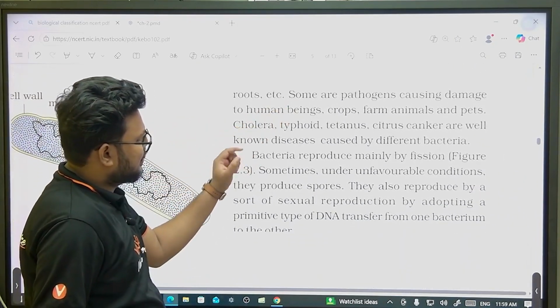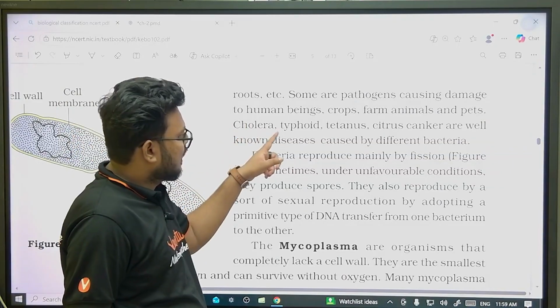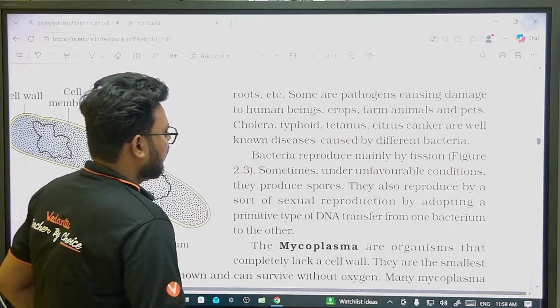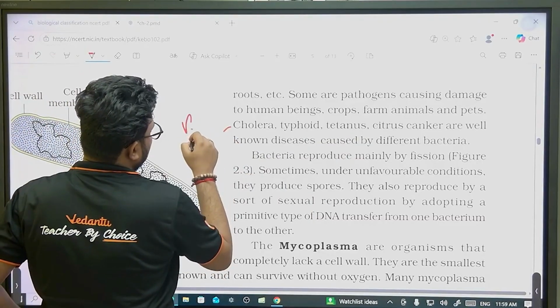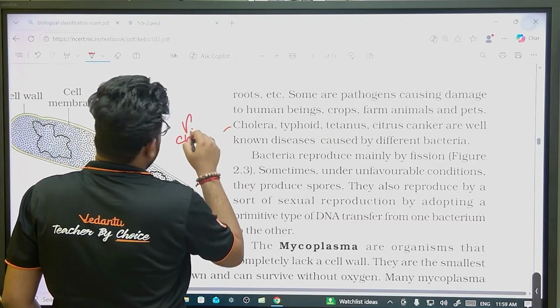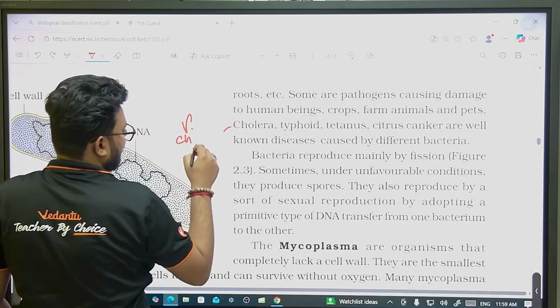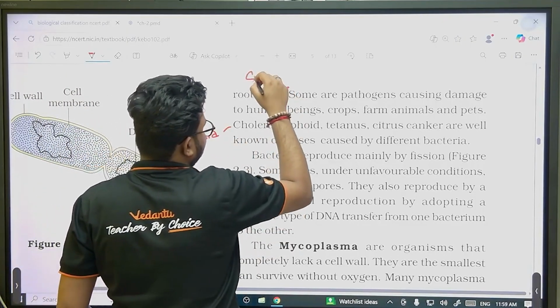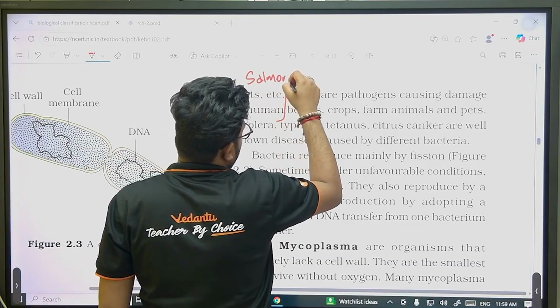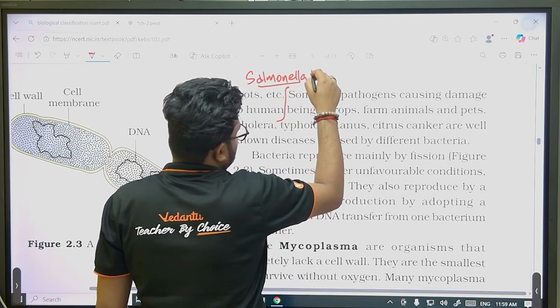Some of the pathogens: cholera, typhoid, tetanus, citrus canker. Cholera is caused by, I'll write it here for the idea, Vibrio cholerae. Typhoid is caused by Salmonella typhi.